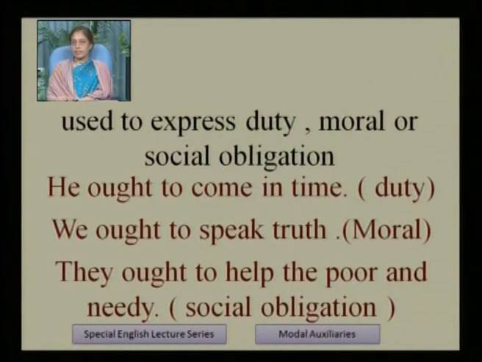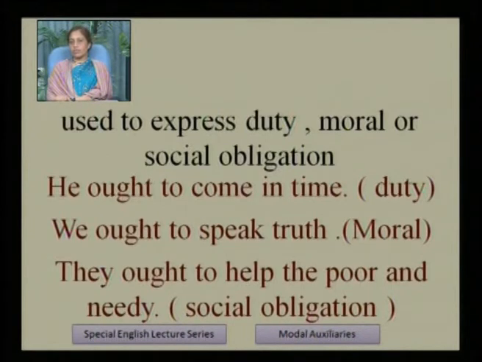In these three sentences, we see the first sentence, he ought to come in time. It shows the duty that we ought to be punctual. We have to come in time. We ought to speak truth.